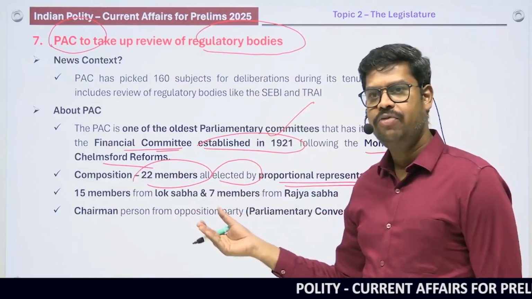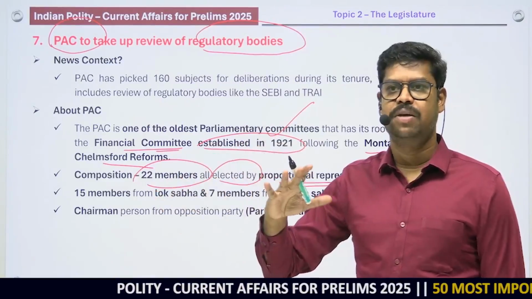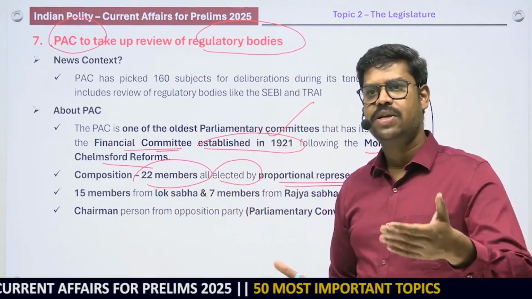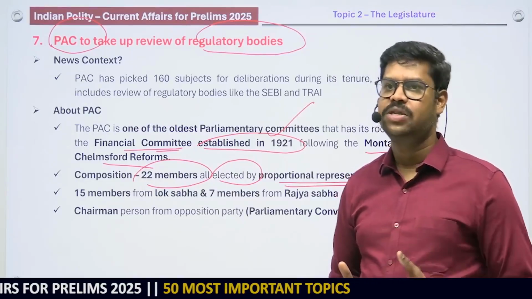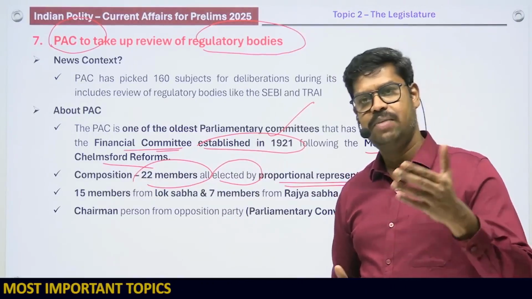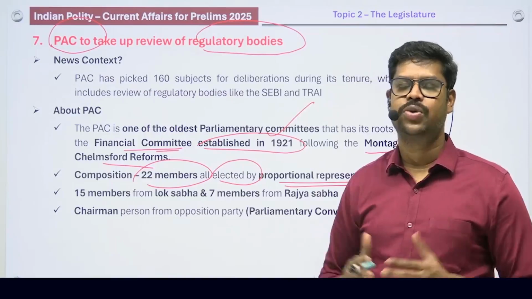So today, the party with the highest representation in the Public Accounts Committee is the BJP, because they have the largest number of members in the Lok Sabha. So it is based on proportionate representation. All the members are elected. And out of these 22 members, 15 members are from Lok Sabha and 7 members are from Rajya Sabha. So the total is 22 members.